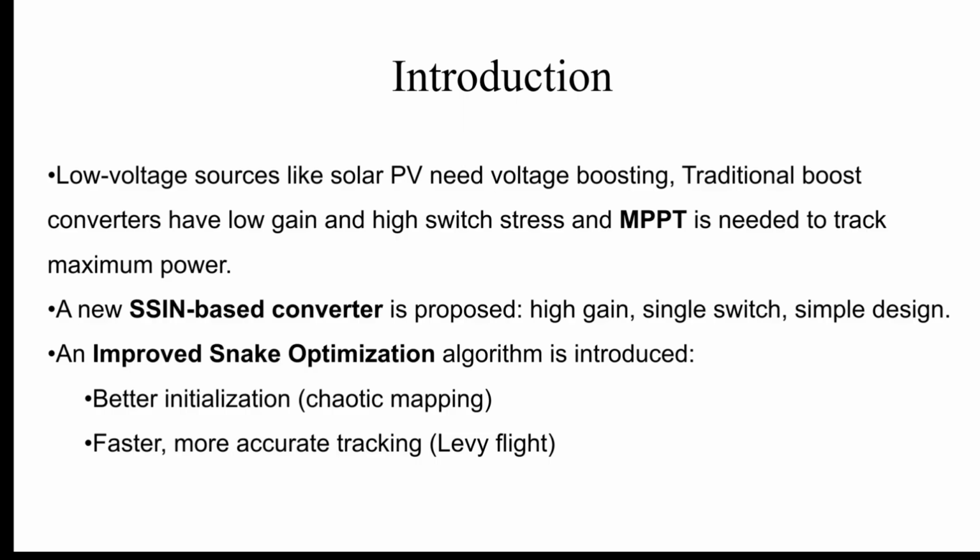Introduction. As the demand for renewable energy grows, solar PV systems are becoming more common. However, the system generates low voltage output. Traditional boost converters can't efficiently raise the voltage and often suffer from high switch stress. To address this, we proposed a novel SSIN based converter. It's simple, uses a single switch and achieves high voltage gain. Additionally, to extract maximum power under varying conditions, we use an improved snake optimization algorithm with better initialization and faster convergence.